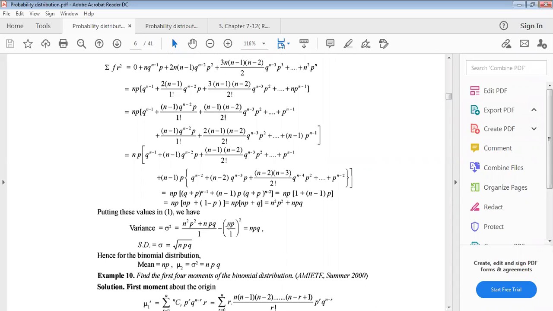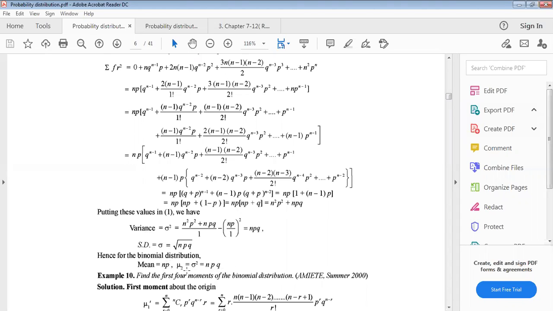Now summation fr equals np from the above table, summation f equals 1, and this was just squaring. Taking all this together, we get npq. So standard deviation will be just taking the square root. If we take the square root of the variance, we get the standard deviation, square root of npq. Hence for the binomial distribution, mean will be np and mu2 will be sigma square equals npq.